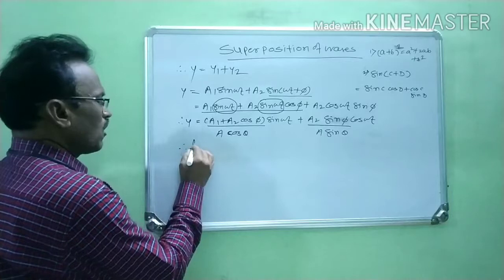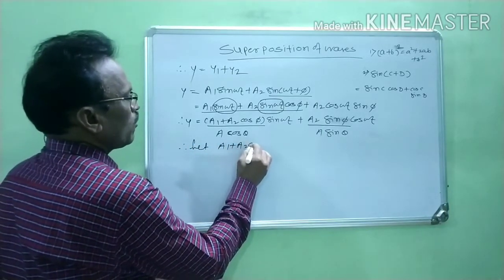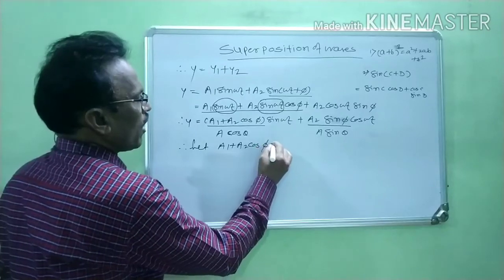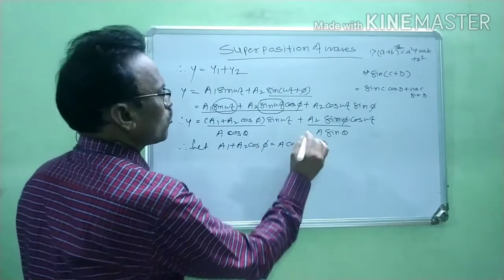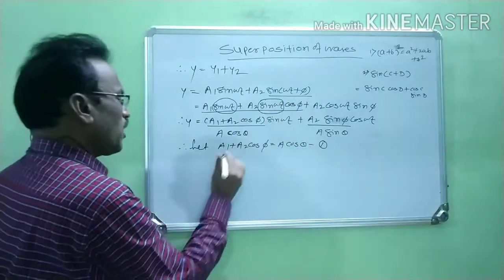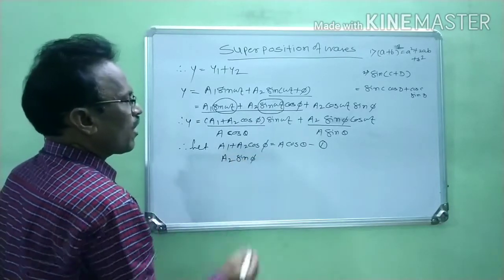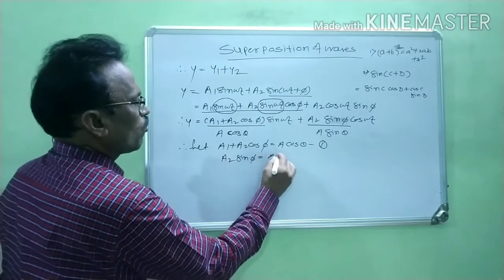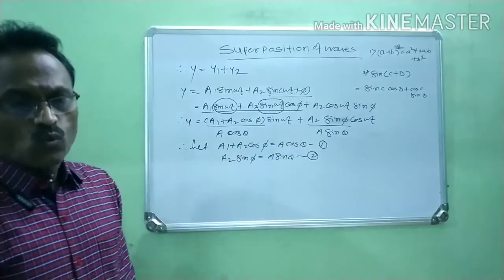Therefore, we write here, let a1 plus a2 cos of phi be equal to A cos theta. Suppose this is equation 1. At the same time, a2 sine of phi is equal to A sine theta. It is equation 2.